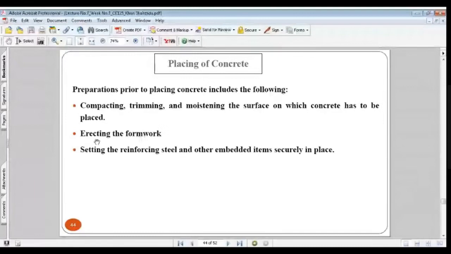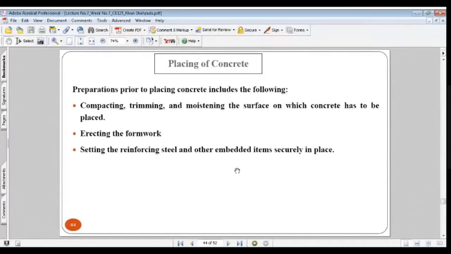Next, erecting the formwork. When you are filling this concrete and making a column or a beam or a slab, the formwork should be erected and ready for this work. Setting the reinforcing steel and other embedded items securely in place. If you are placing this concrete in a reinforced concrete column, it will have steel bars.